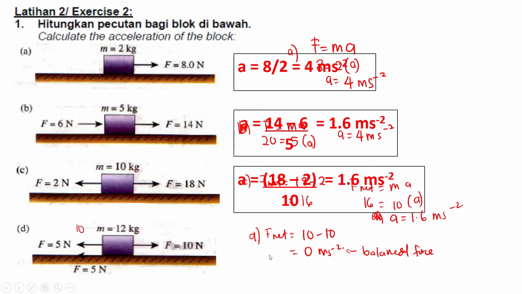Like this one, where you move in the opposite direction, right? If you want to find the F net, you have to minus first. And this one, I asked you to add these two forces first. Because they have the same direction, you get 10, and the one to the right is also 10. So 10 minus 10 you get 0. This means the object is in balance, or you can say it reached equilibrium.